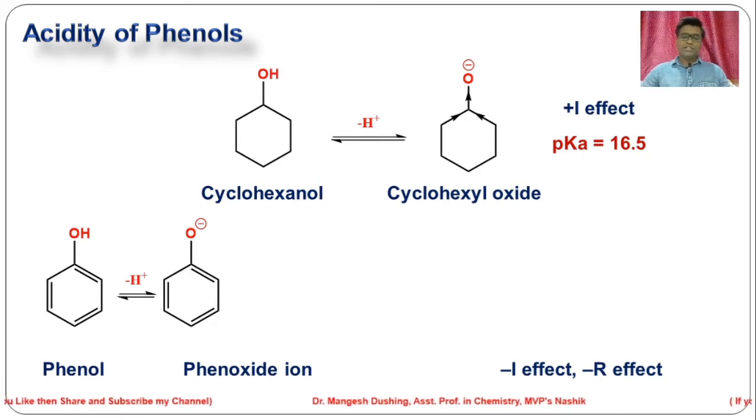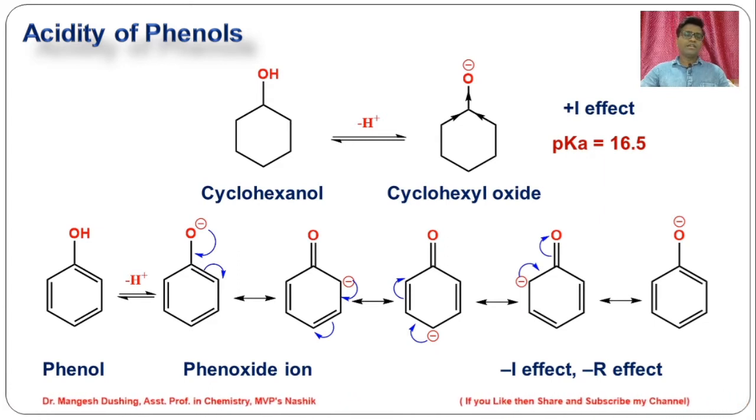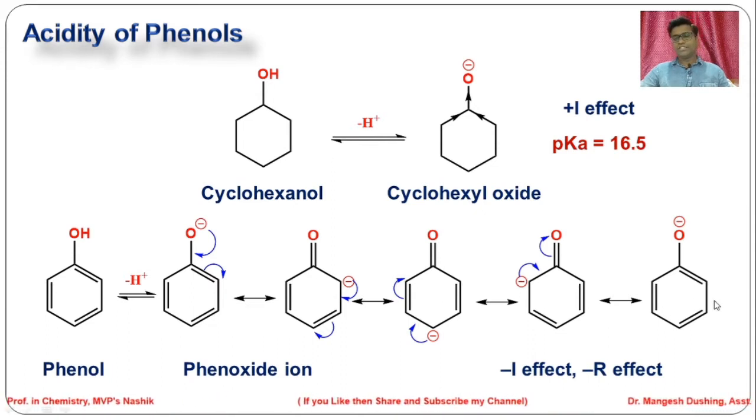Similarly, this phenoxide ion shows a minus R, that is electron withdrawing resonance effect. Because of the resonance effect, this O minus is in conjugation with this benzene ring. You will get these resonating structures or canonical structures.